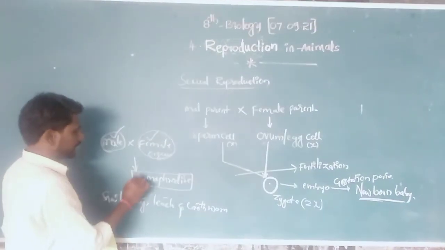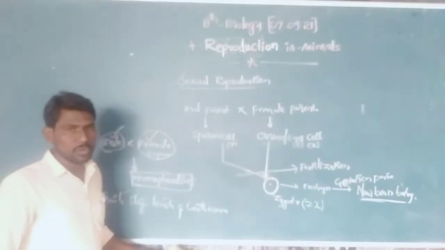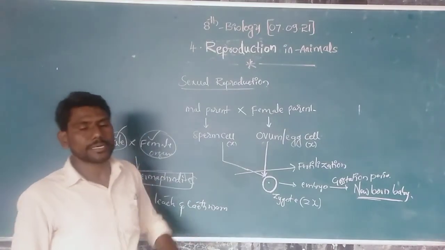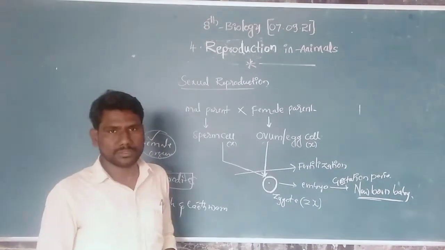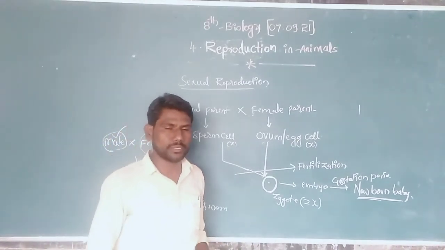That is called a hermaphrodite. This is about the introduction part of sexual reproduction. If you have any doubt in this, feel free to ask me. Definitely I will clear your doubt. Thank you.